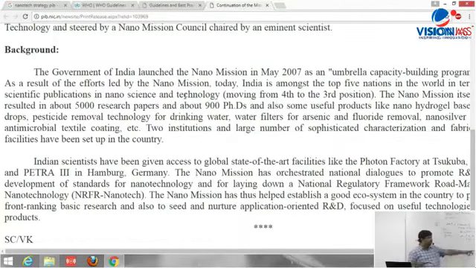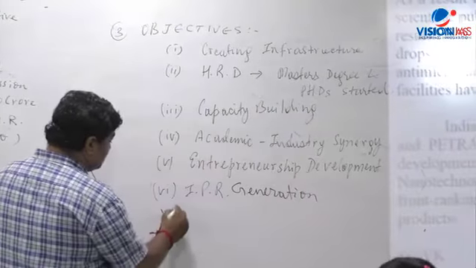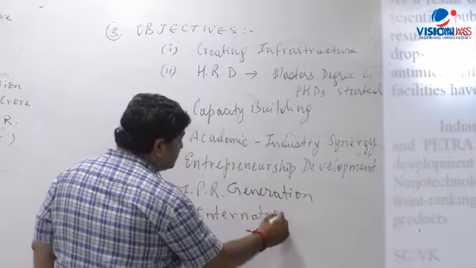So what I said here was lab to market, what is developed going to the market. And finally, you'll find Indian scientists have been given access to global state-of-the-art facilities like the Photon Factory at Tsukuba, Japan, and PETRA III in Hamburg, Germany. Nano mission has also assisted in national dialogues to promote the field. One more thing, apart from IPR generation, is international collaboration with other research scientists and organizations there.